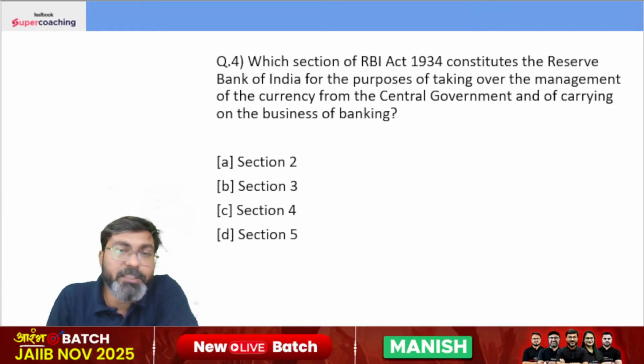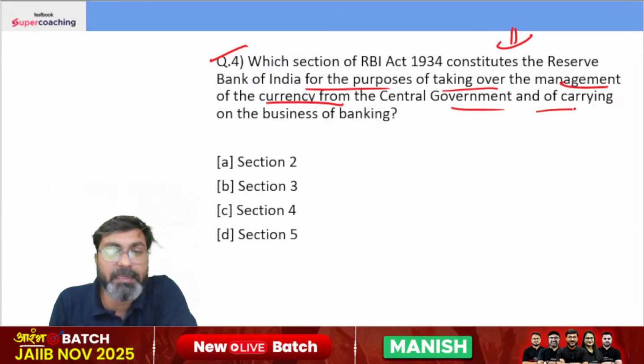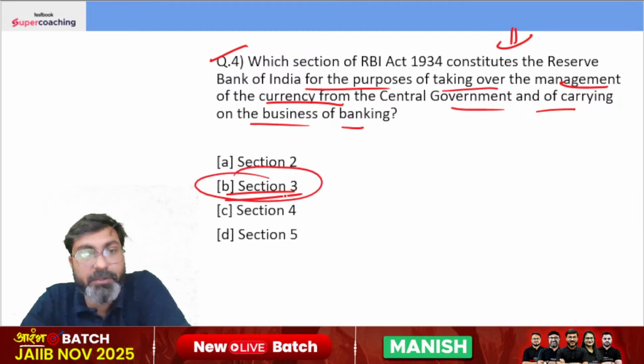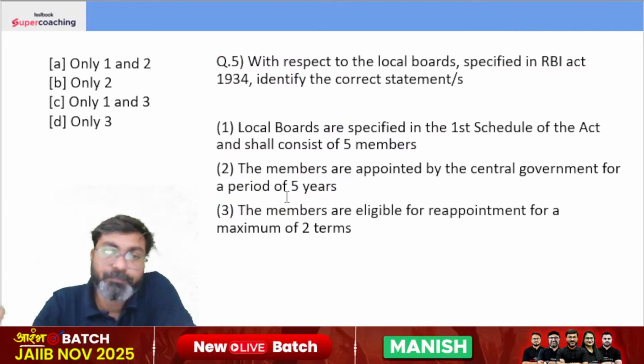Question number 4. Which section of RBI Act 1934 constitutes the Reserve Bank of India for the purposes of taking over the management of the currency from the central government and of carrying on the business of banking? Section number 3. Section number 3 of the RBI Act constitutes the RBI for purposes of taking over the management of currency from the central government and of carrying on the business of banking.